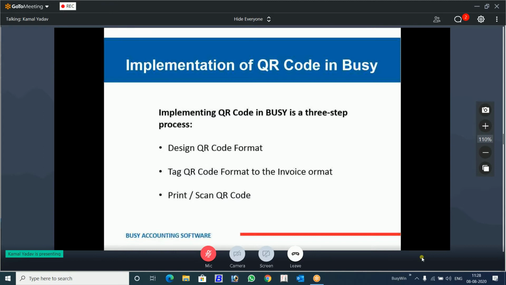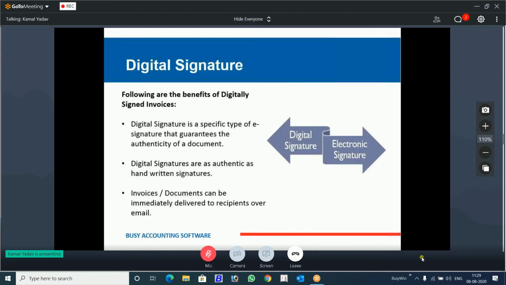Now we will move forward to the next important thing that is being provided, digital signature. So this is also in great demand these days. And digital signature, everybody is aware actually because of the GST scenario, what the digital signature is. It's an electronic signature.